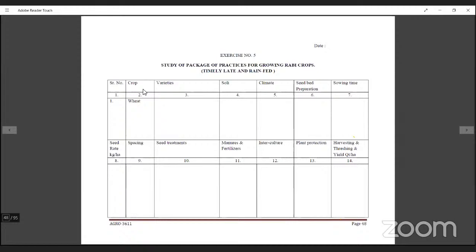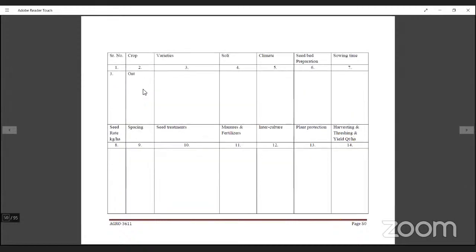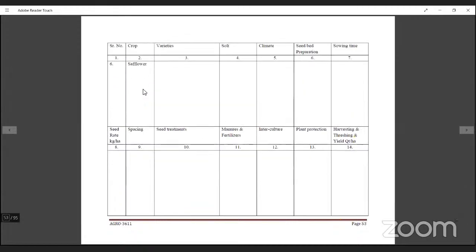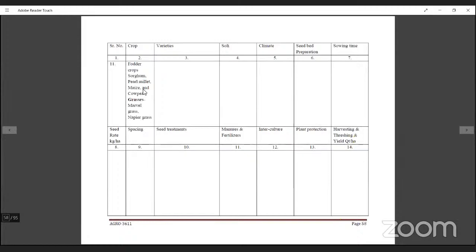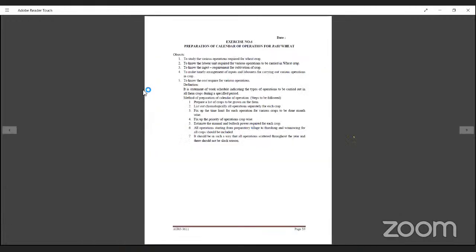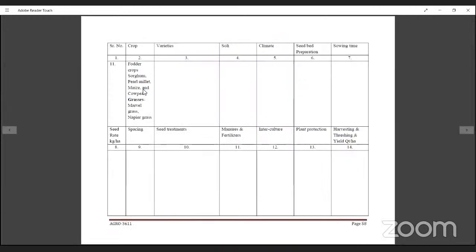Regarding wheat crop, rabi sorghum, oat, maize, barley, safflower, sunflower, mustard, gram, lentil, and fodder crops like sorghum, pearl millet, you have to write separate. Then we will go for exercise number 6. I will not complete exercise number 5 or 6 today, later. Later, by Monday you have to complete this exercise, up to the next practical or the next lecture of this Agro 3611.